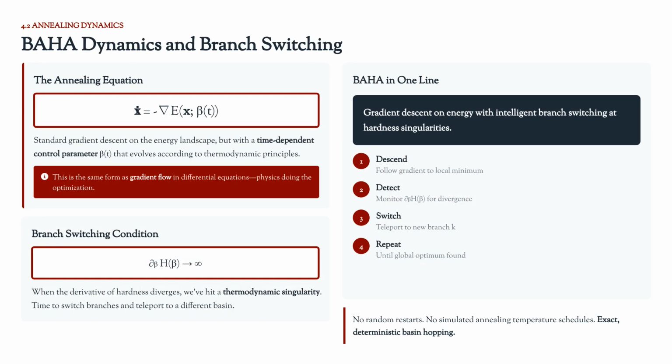The annealing dynamics follow standard gradient descent on the energy landscape. The crucial step is the branch switching condition. When the derivative of hardness diverges, we hit a singularity. BAHA immediately switches branches, achieving exact, deterministic basin hopping without random restarts or complex temperature schedules.